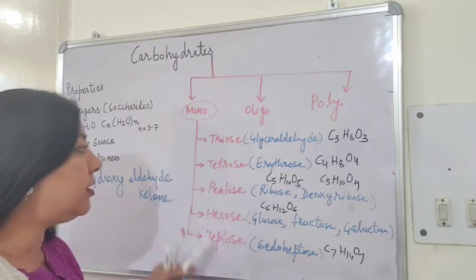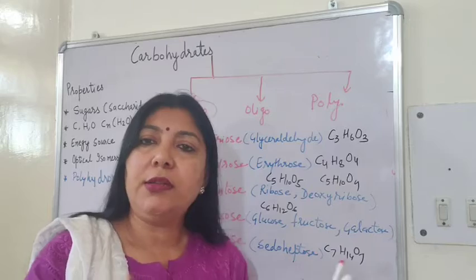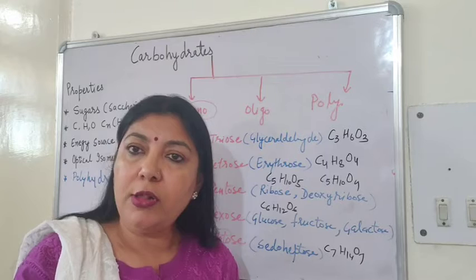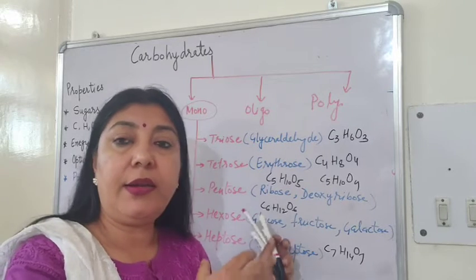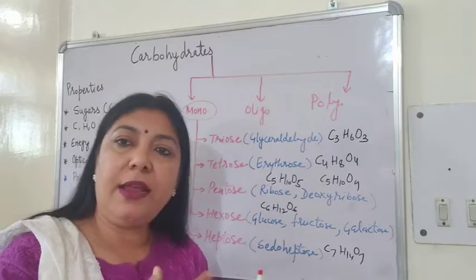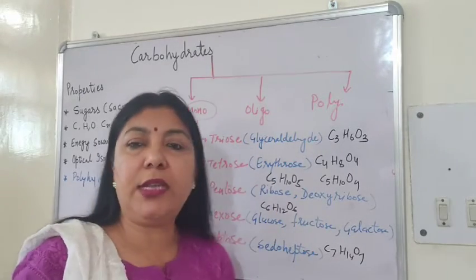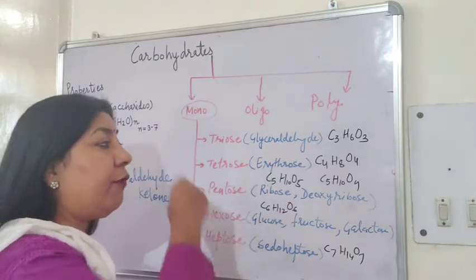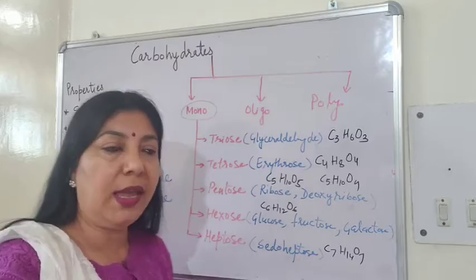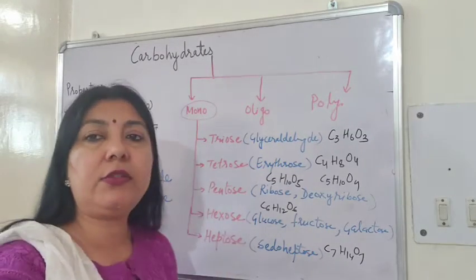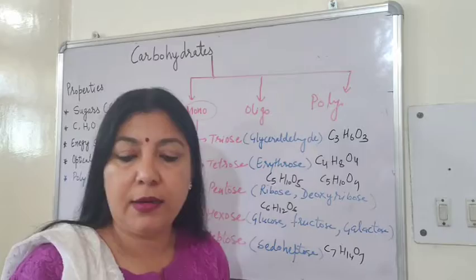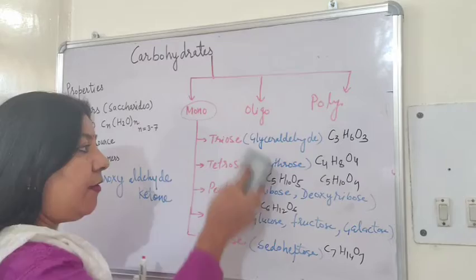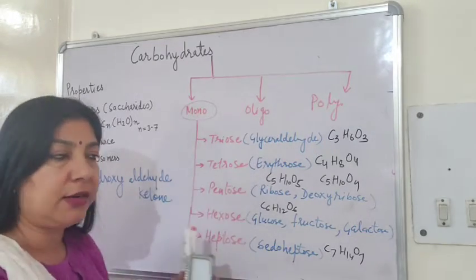Okay. And you will come across these terms when you will study about C3 and C4 cycle in case of photosynthesis. Also, when we will study about TCA cycle, Krebs cycle in respiration, then also you will come across these terms because these will be the intermediates in those cycles. So you will have to apply these terms there. Okay. So these are different levels of monosaccharides. Fine. So the first type of carbohydrates are monosaccharides. I will come to monosaccharides again into detail their structures.